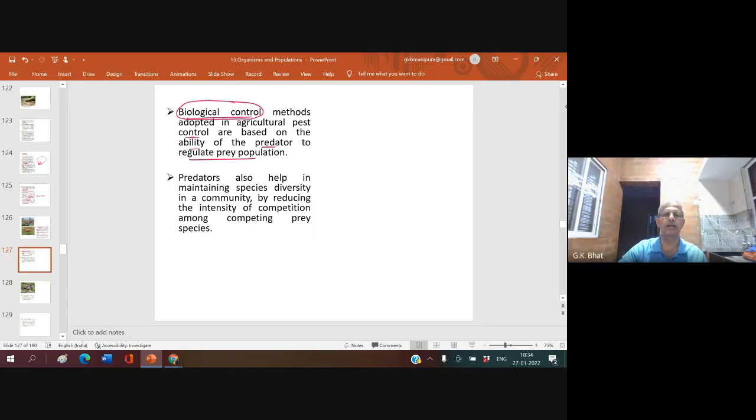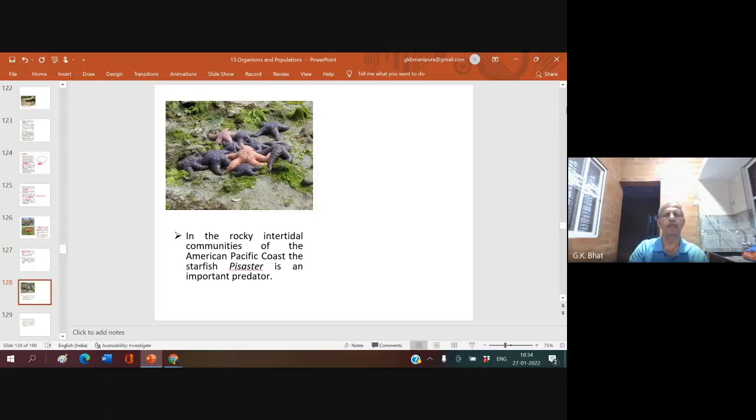Predators also help in maintaining species diversity in a community by reducing the intensity of competition among competing prey species. Let us see how. It permits a certain level of competition, but reduces the intensity of competition among competing prey species. Now let us see an example for this. You know, in the rocky intertidal community,